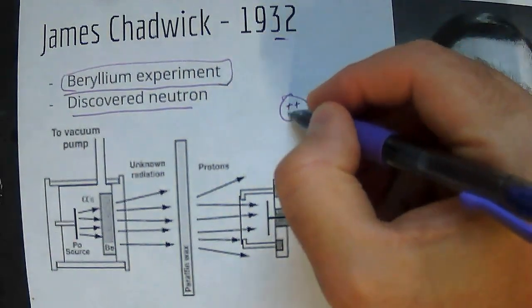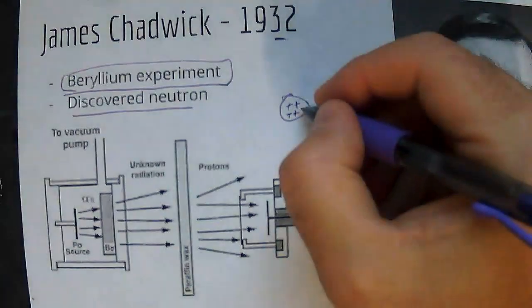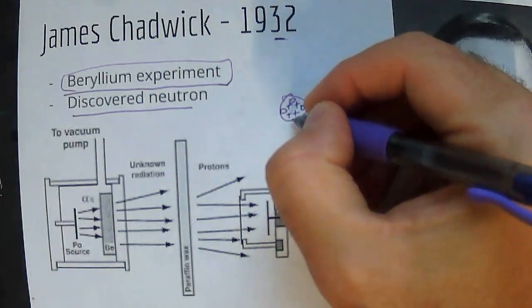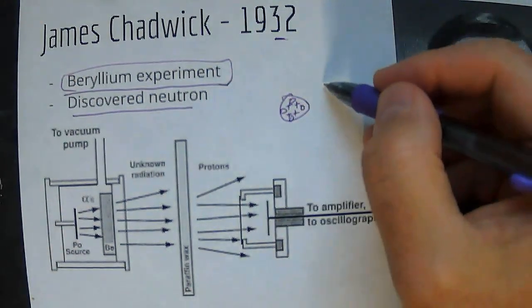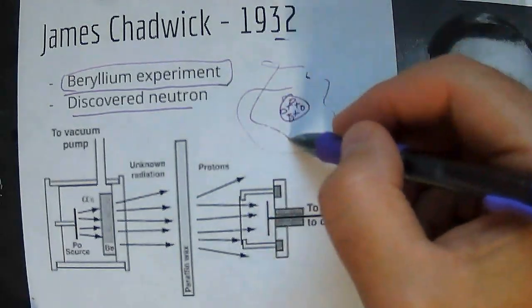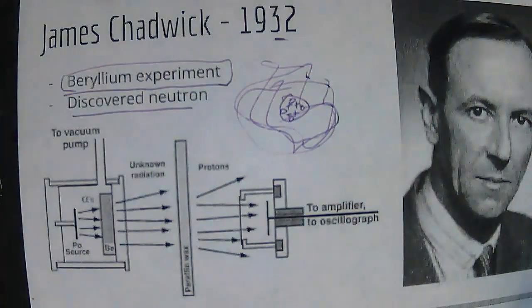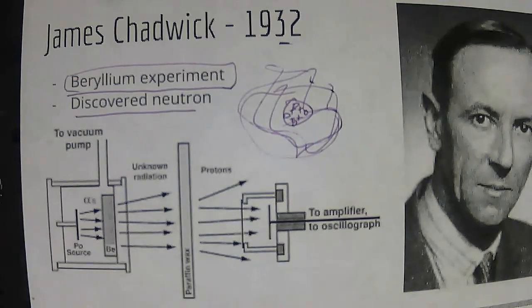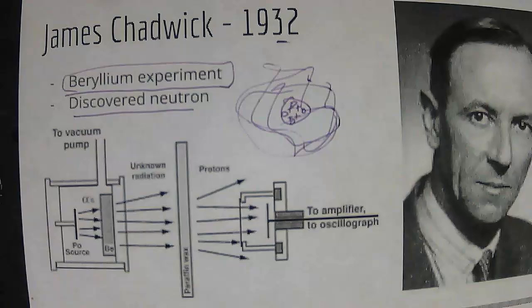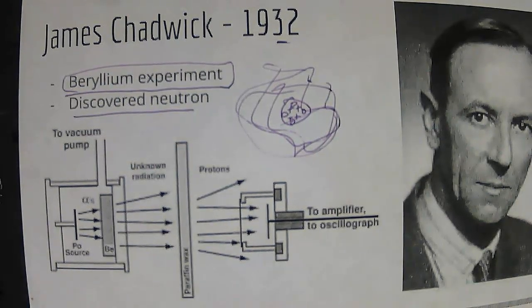Up until this point the nucleus was positive. Now we know that a nucleus has neutral charge particles, and that the electrons are floating around in this cloud. It wasn't until James Chadwick came along that we understood that the nucleus had this other particle. We kind of knew it, but he was the one that actually discovered it.